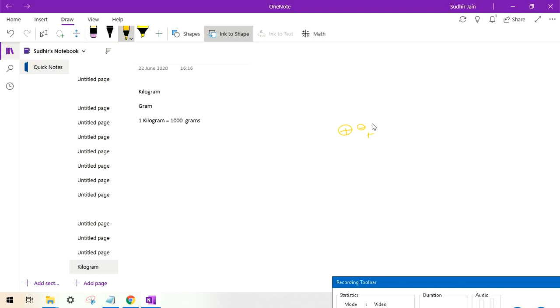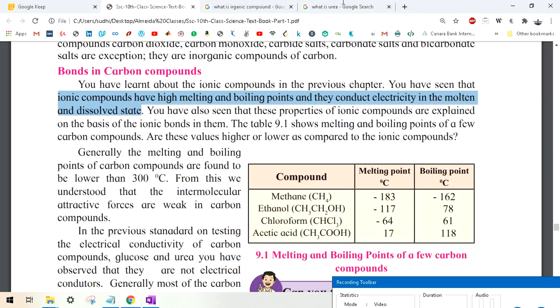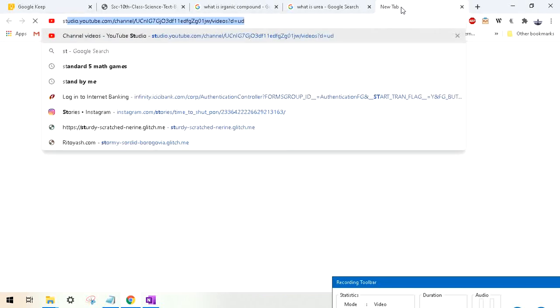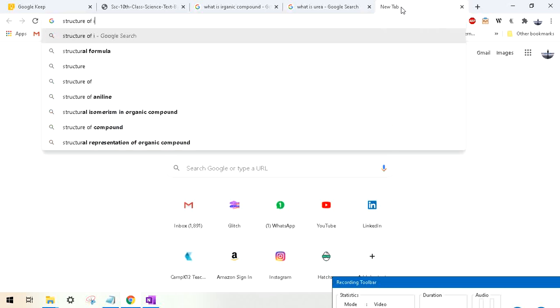Every minus charge will be surrounded with plus charges, and every plus charge will be surrounded with minus charges. It is a very simple example of an ionic compound. Let me show you the diagram: the structure of an ionic compound.